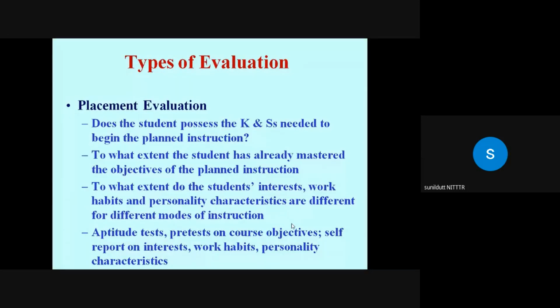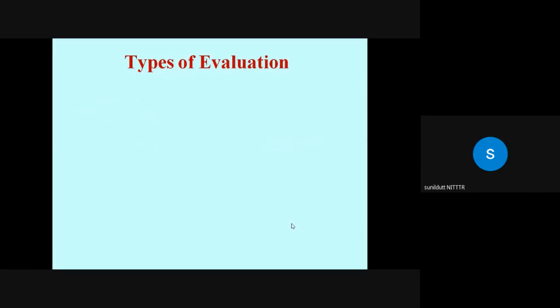You can also have an aptitude test, and you can also identify their learning style. I have given you on the very first day Felder and Solomon's index of learning styles. There are self-report inventories available on interest, how the students learn in the class, work habit, their personality characteristics, and so on.